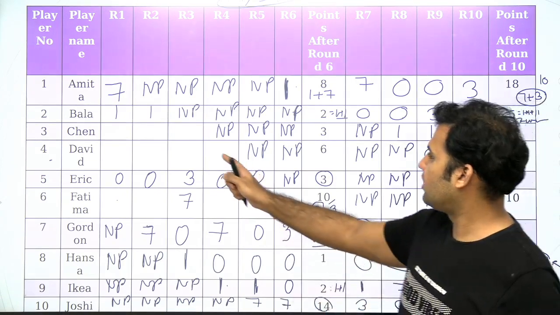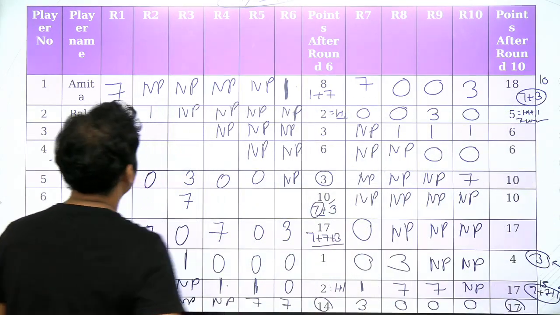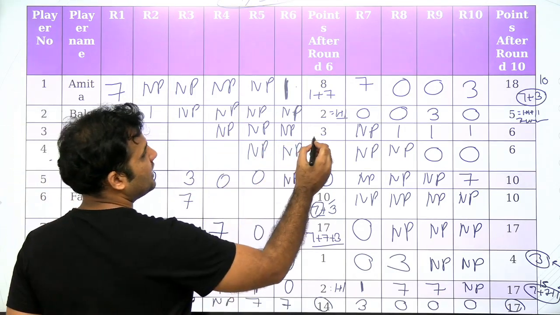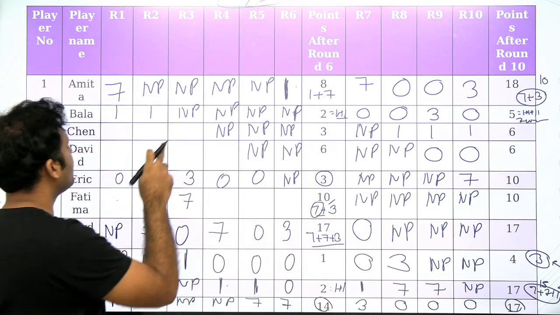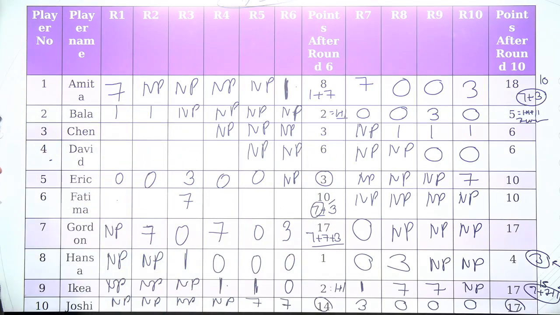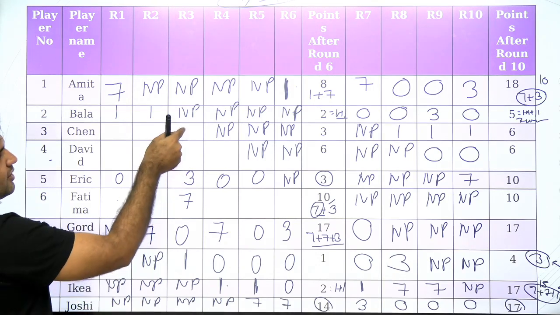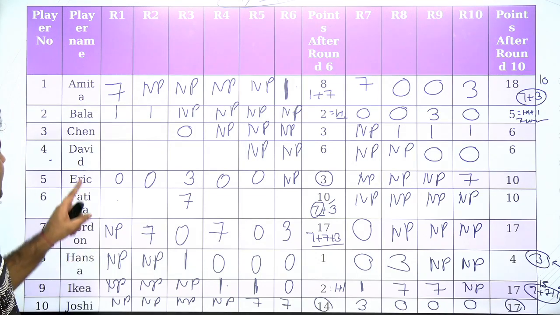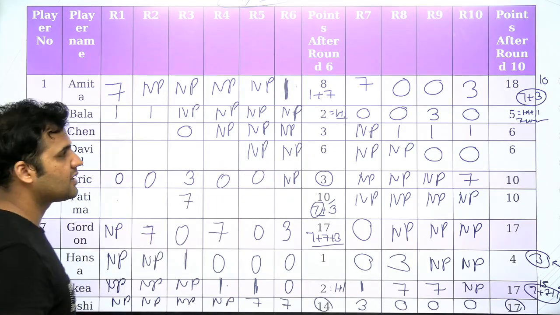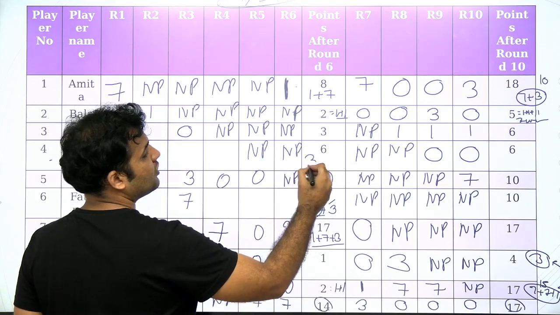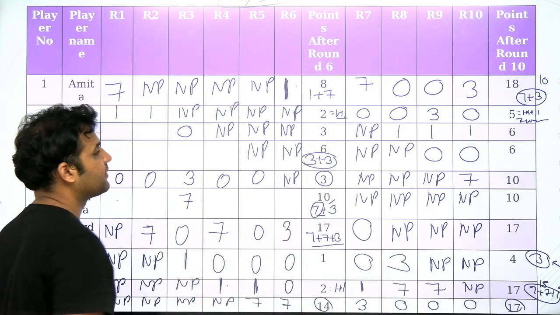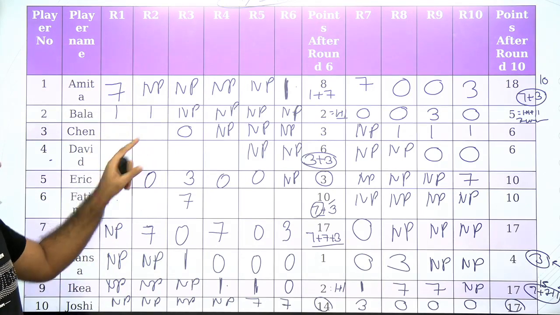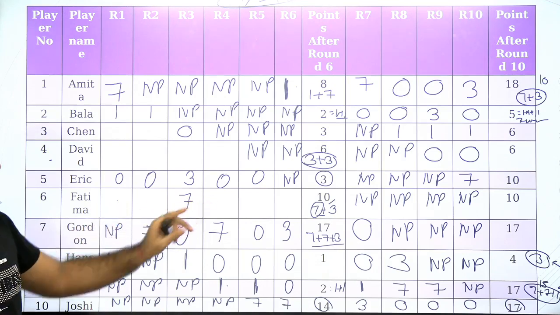Alright, now these are the only cells that we are left with. Chen is scoring 3. 1 plus 1 plus 1 is not possible. 3 can be obtained only with a score of 3. So in one of the cells, 3 will be coming. But we know that 3 is already coming over here. So Chen's score in round 3 will definitely be 0. And David's score is 6. Now 1 plus 1 plus 1 plus 3 is not an option. 3 plus 3 is the only possibility. Now we have to assign two 3s to David, one 3 to Chen, and one 3 to Fatima. Alright.